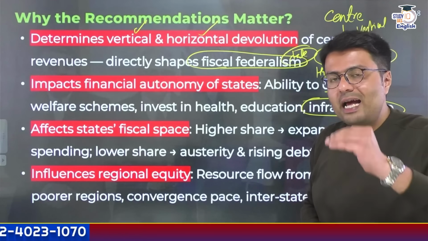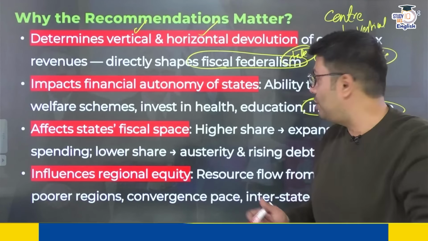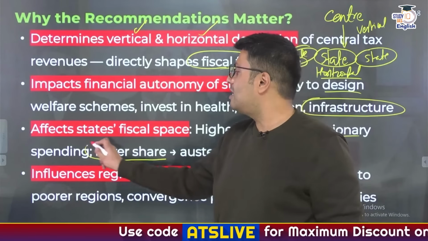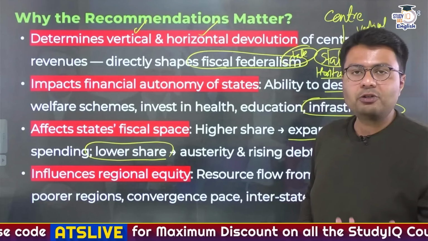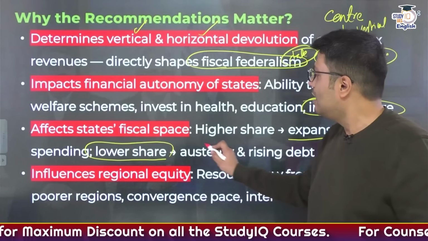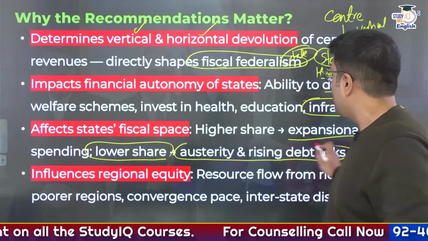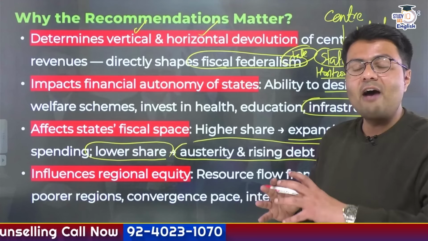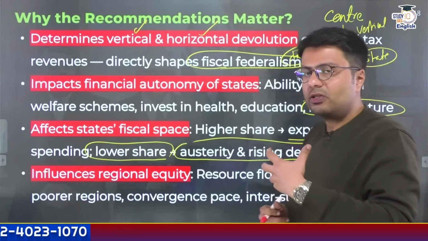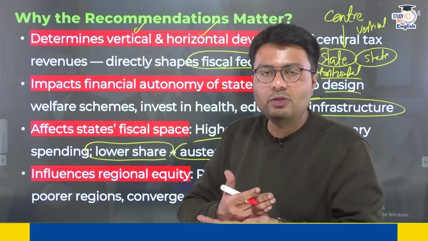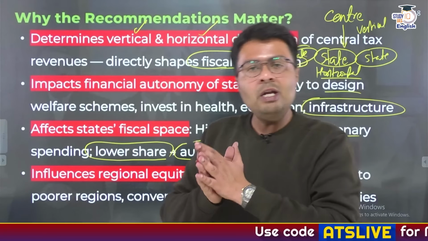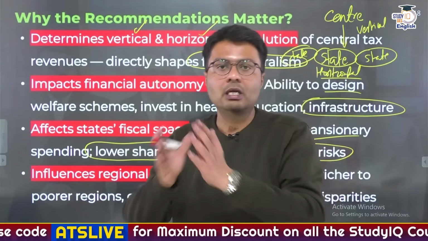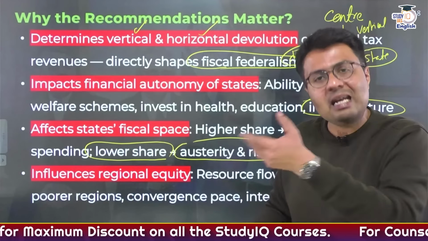So suppose the Finance Commission recommends a higher share of fiscal devolution, this would mean that state governments would increase their spending. Or if the Finance Commission gives a lower share of tax proceeds to be shared with state governments, this would force the state governments to maintain austere fiscal measures, or it might even lead to many states having higher debt risks. Similarly, these recommendations also try to balance India's regional equity. You need to understand, in India's union, not every state is equally economically prosperous. Some states are more developed and some states are less developed.